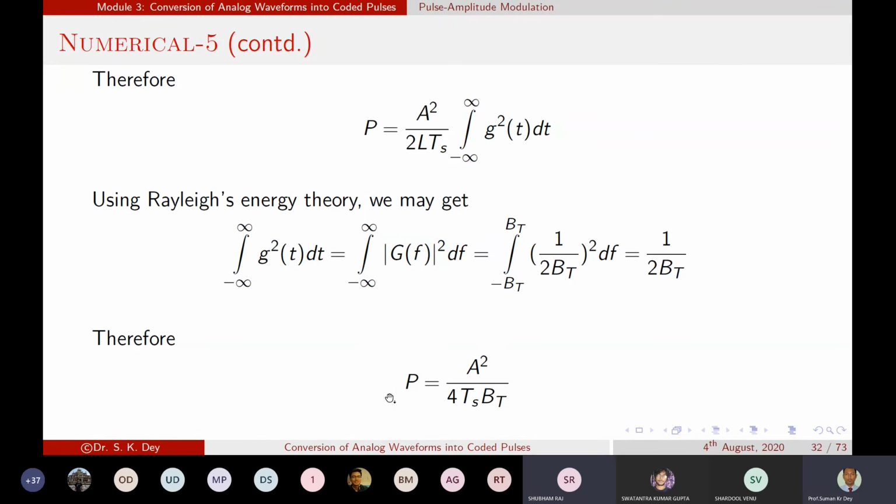P is this value. Up to this there is no problem. So now we are calculating the integration value. What should be the value of this integration part? For this example, it is coming 1/2 pt. We just replace 1/2 bt over there, so we are getting A square by 4 ts dt.